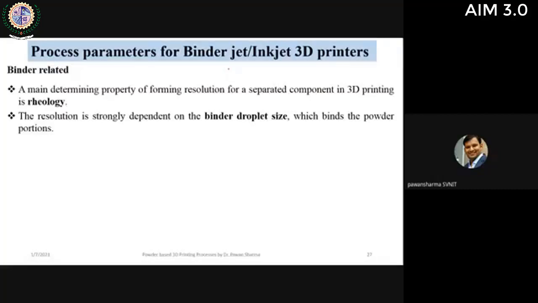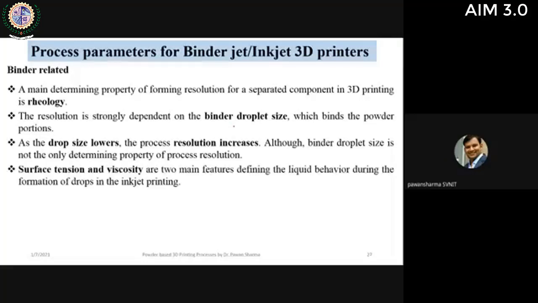So the resolution is strongly dependent on the binder droplet size. If the droplet size is very small, higher resolution can be achieved, because again, it's just like we are using a small laser spot as compared to larger laser spots. Similar thing is here also, but we can use fine droplets only when the wettability properties and the uniform powder packing are achieved. Otherwise, the droplet may not go to all the free spaces, and the bonding may not occur. So the resolution will increase, accuracy will increase.